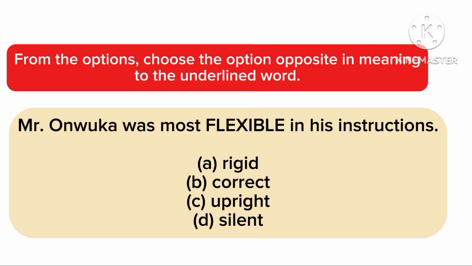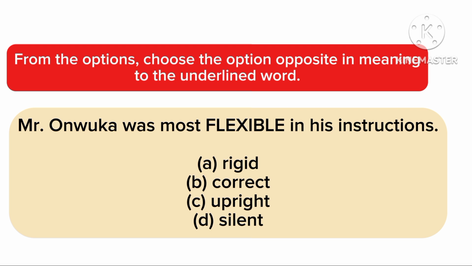Now let's look at the options and choose the one that is opposite in meaning. Option A we have rigid, okay, which is correct. Option B we have correct, which is not correct. Option C we have upright, and option D we have silent.